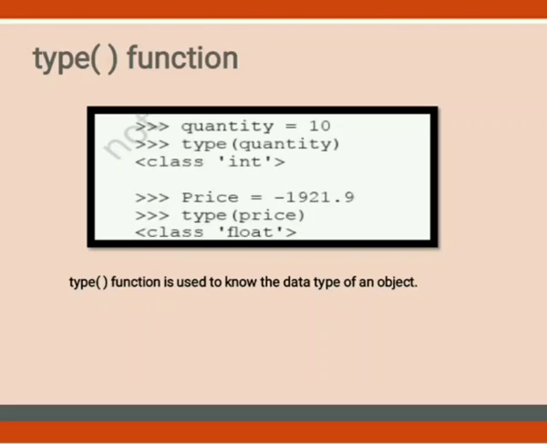Next example, price equals minus 1921.9. And when I write type of price, what is the answer? It is float. Why float? Because the number has a decimal point.